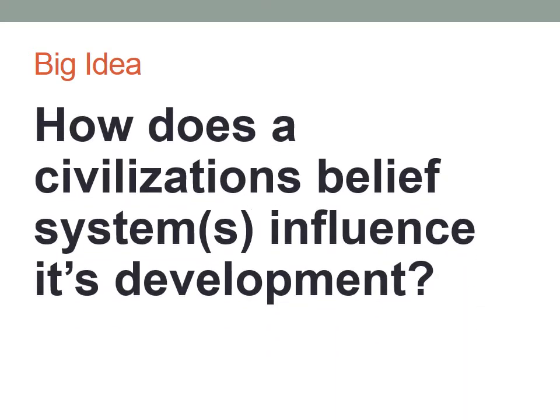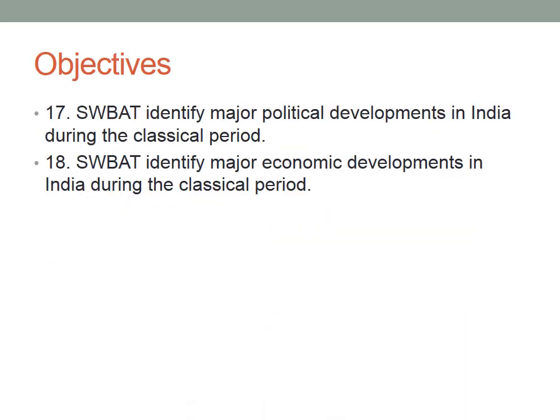As we go through tonight's discussion, keep in mind our big idea question: how a civilization's belief system, either religion or philosophy, influences its development. So tonight we're going to talk about political developments in India during the classical period, so it's government, as well as economic development. So how the Indian people subsisted, how they made money, any major advancements, etc.